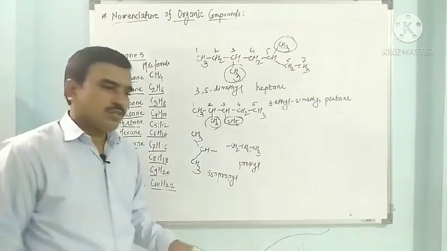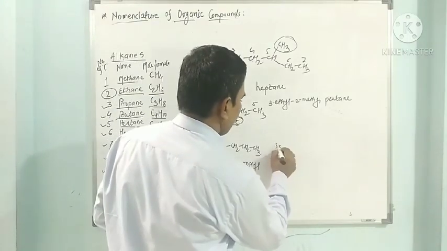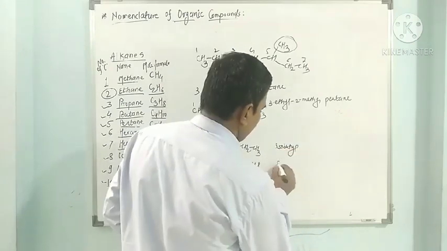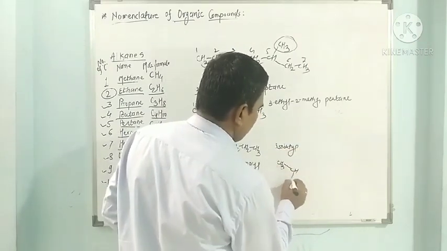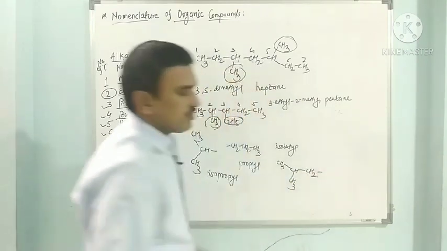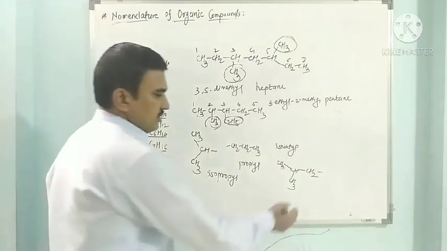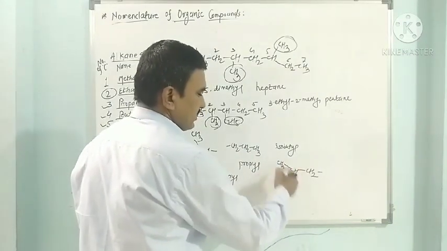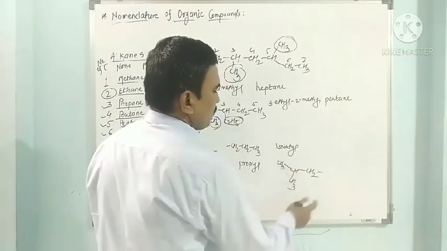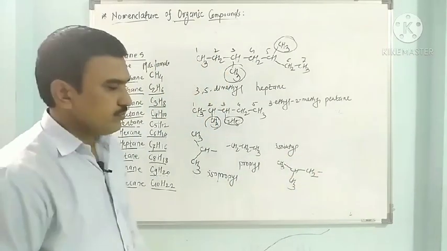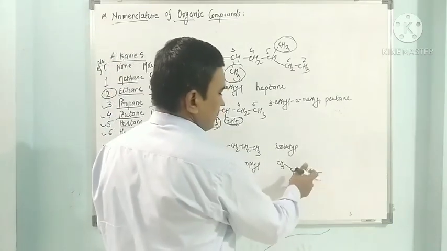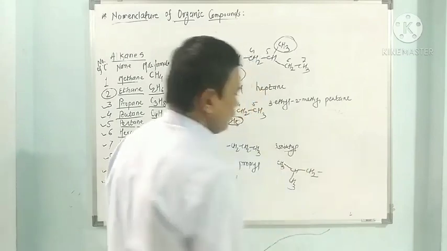One isobutyl is also there. Isobutyl is CH3, CH, CH3, and this is CH2. So this is isobutyl. This iso means CH, CH3, CH3, this group is called an iso group, and here is the next carbon. So 1, 2, 3 and 4. So totally 4 carbons are there in this group, with an isopropyl fragment. This has one additional carbon, so it is called isobutyl.